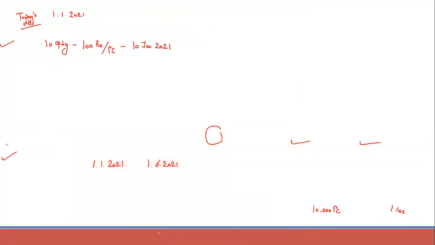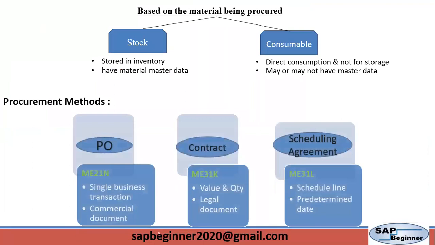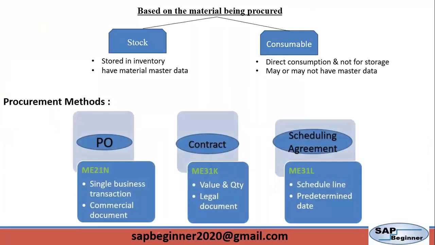Now we have seen PO, contract, and scheduling agreement. So we can say PO is a single business transaction. We can use a purchase order for a once-only procurement transaction. And contract and scheduling agreement are long-term agreements between supplier and company.